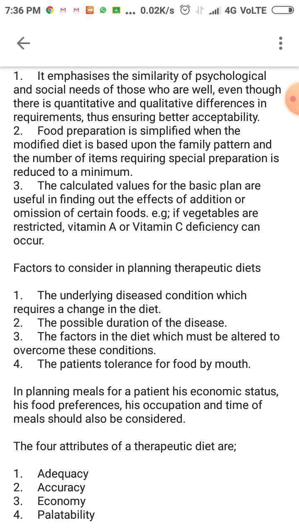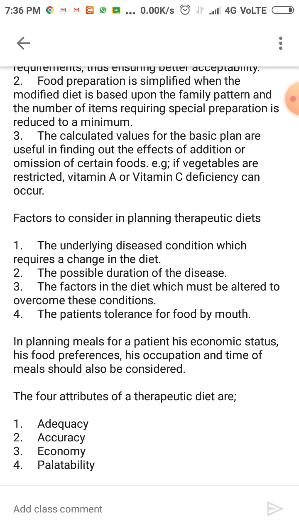The factors to consider in planning therapeutic diets are the underlying disease condition which requires a change in the diet, the possible duration of the disease, factors in the diet which must be altered to overcome these conditions, and the patient's tolerance for food by mouth. In planning meals for a patient, his economic status, food preferences, occupation, and time of meal should also be considered. The four attributes of a therapeutic diet are adequacy, accuracy, economy, and palatability.